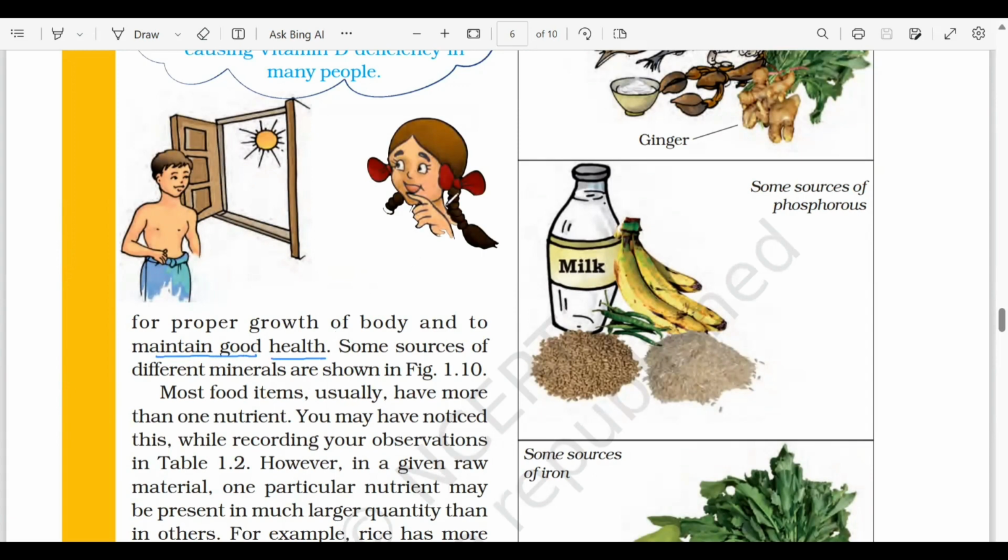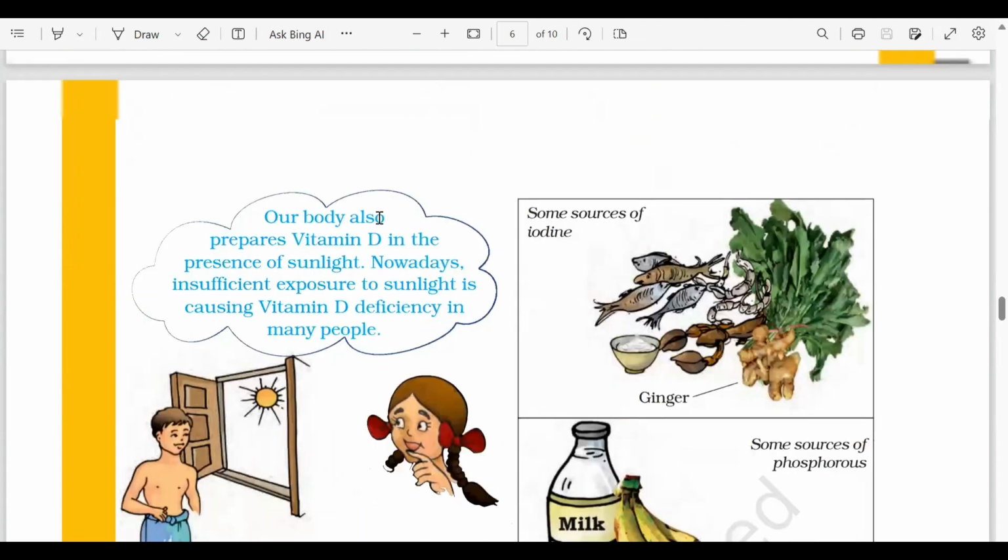So here we also have an interesting question from Paheli. So our body also prepares vitamin D in the presence of sunlight. So as I have already mentioned, हमें vitamin D sun से मिलता है. And since हम आजकल ज़्यादा sun में रहते नहीं हैं, इसके वजह से most of the people they are suffering from vitamin D deficiency. So vitamin D deficiency में the bones become weak. Okay, there will be pain in the joints of the bones. It's very common these days because we are not spending much time under the sun.